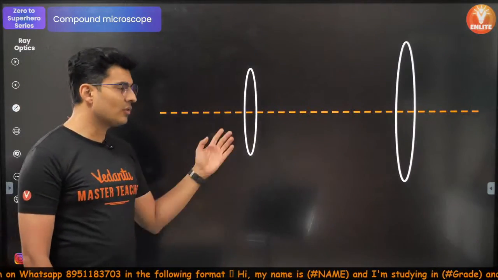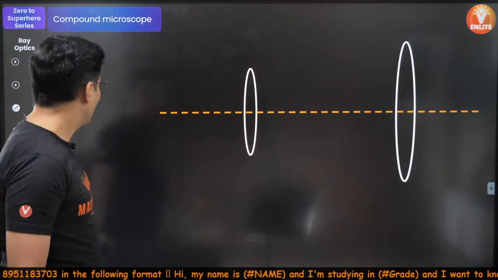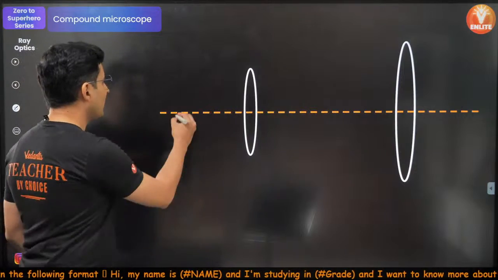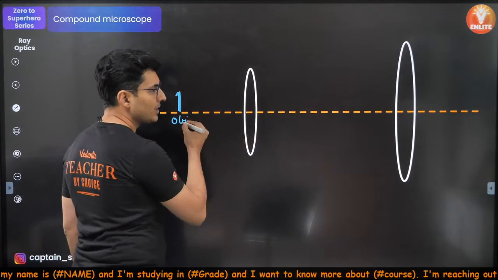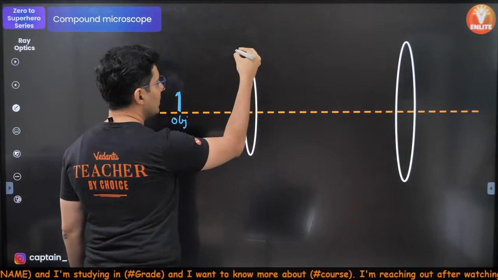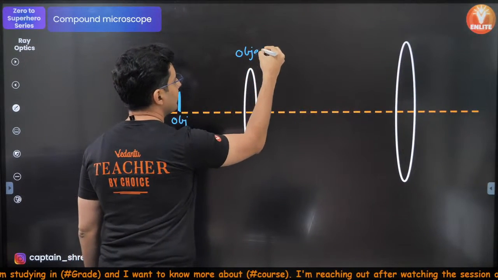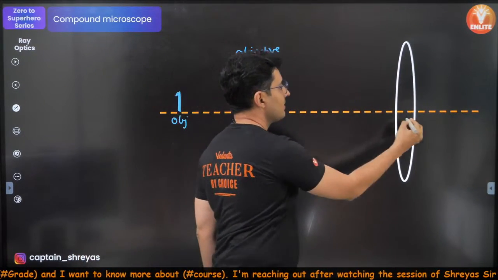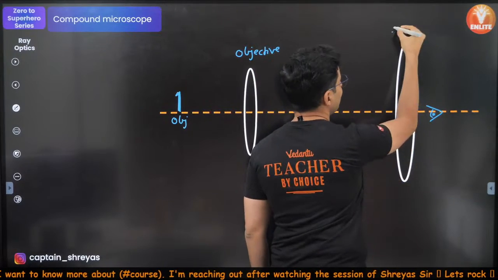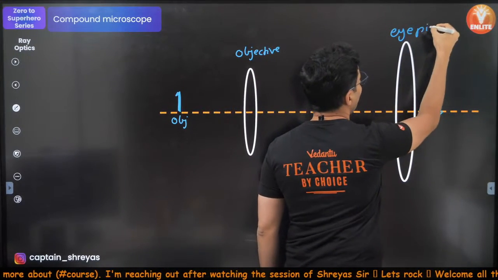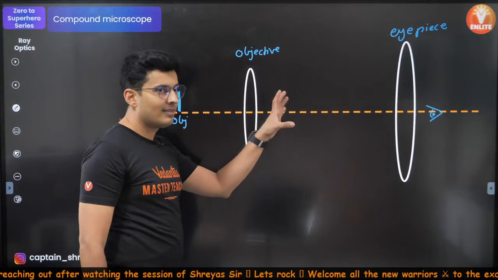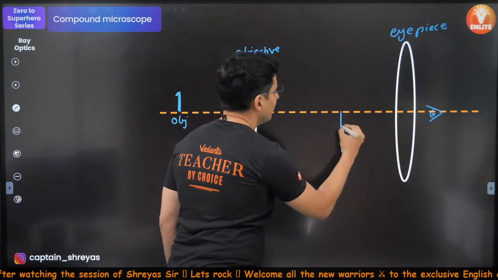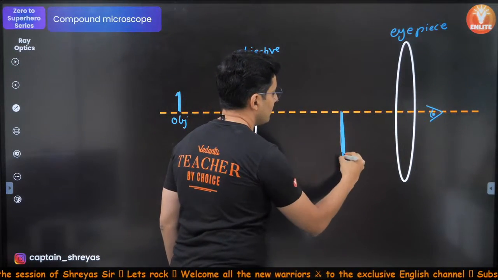So let's get started with the last part, and that's compound microscope. It's a combination of 2 lenses, and you will place your object over here. The lens which is closer to the object is small. It is obviously called the objective, and this is where your eye is, so it is called the eyepiece. The object will form a real, inverted, enlarged image.